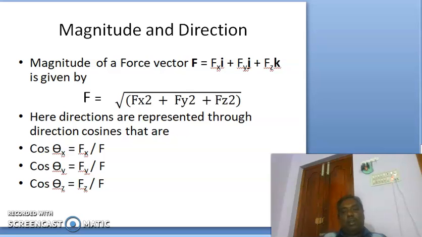And here the directions are represented through the direction cosines that are cos theta x equal to Fx by F, cos theta y is equal to Fy by F, and cos theta z is equal to Fz by F, from which by taking cos inverse we can get theta x, theta y and theta z.